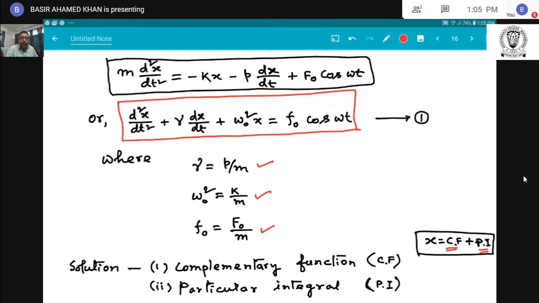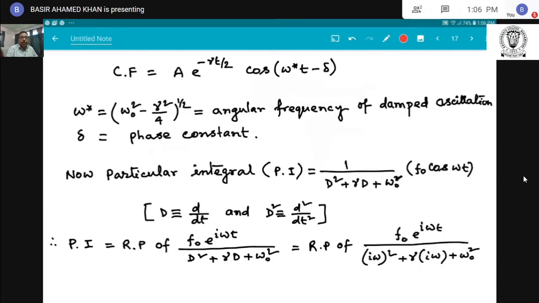Now we already solved the complementary function because in our previous lecture when I discussed damped oscillation, the right hand side of this equation was 0 in damped oscillation. And I already got the solution of damped oscillation. This is the complementary function, that is the damped oscillation solution of the damped harmonic oscillator.